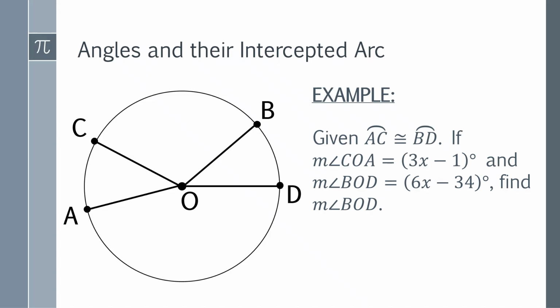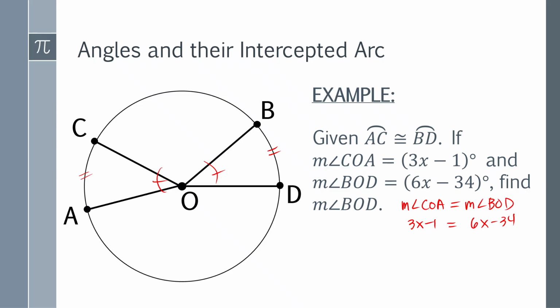Since AC is congruent to BD, therefore, angle COA is also congruent to angle BOD. Now, for this example, we can say that the measure of angle COA is equal to the measure of angle BOD. Okay? Now, we have here 3x minus 1 equals 6x minus 34.